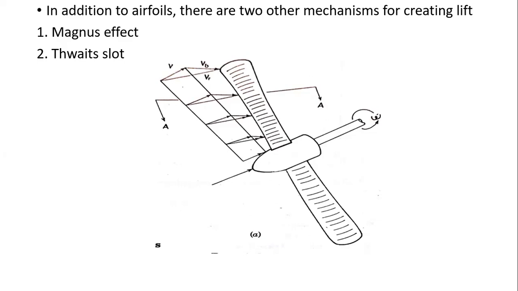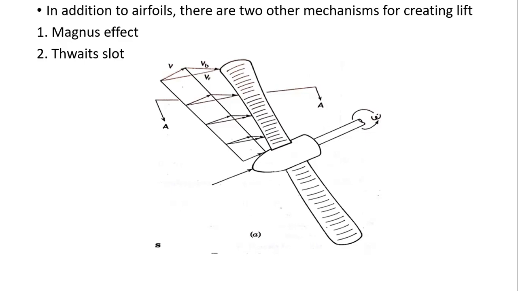And coming to the second one, Thwaites slots. The second way is to blow air through narrow slots in the cylinder. If you blow the air through narrow slots in the cylinder, it emerges tangentially.